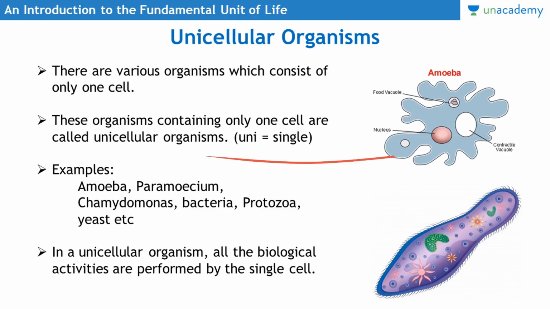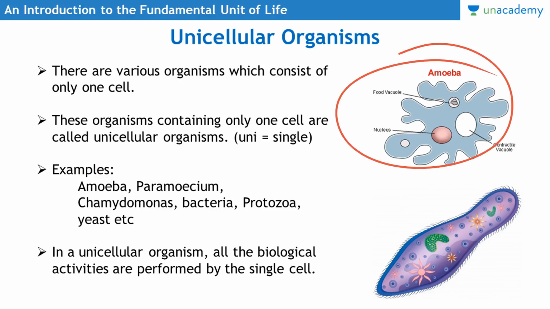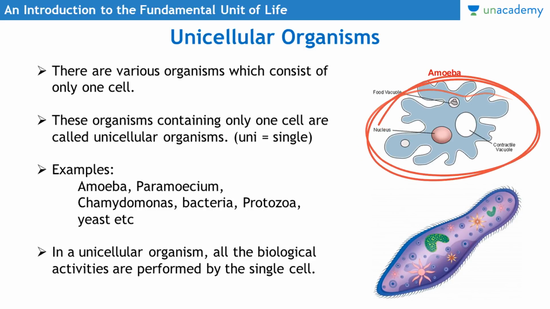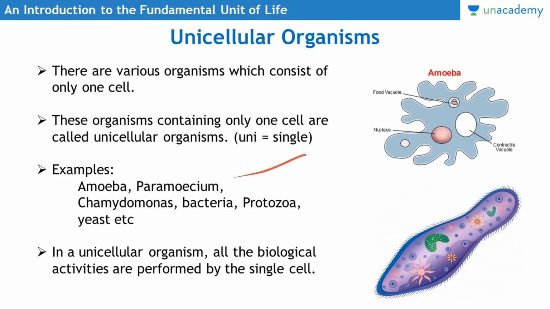For example, amoeba is a unicellular organism. This is a very famous example. This is how an amoeba looks like. Its body is one cell. What you are seeing here is one cell of amoeba. Then paramecium, bacteria, protozoa, yeast, chlamydomonas, etc. These are all examples of unicellular organisms, which means that these organisms contain only one cell.